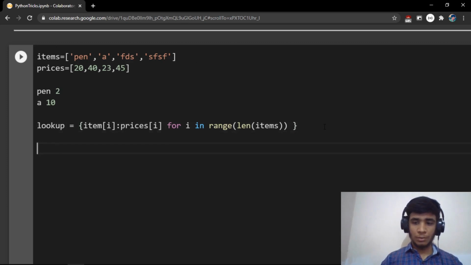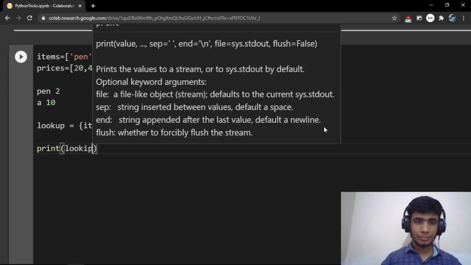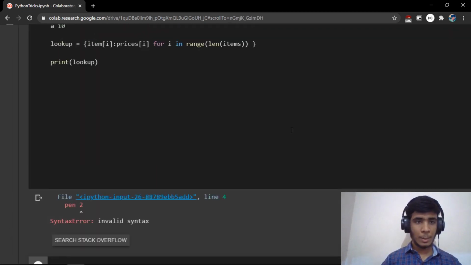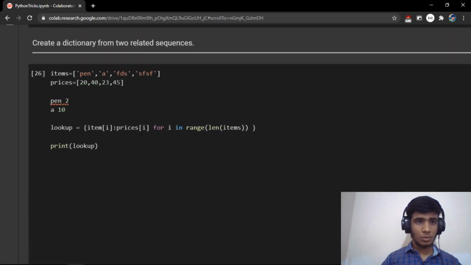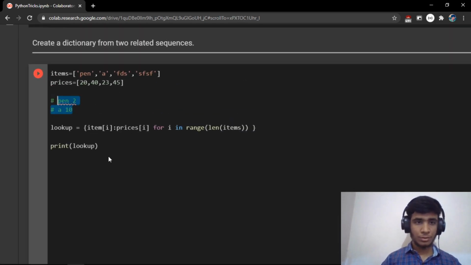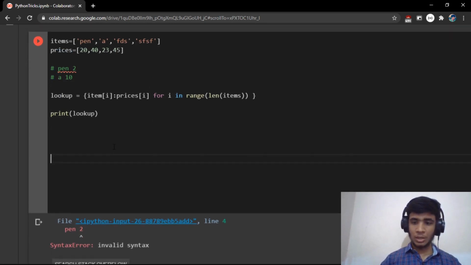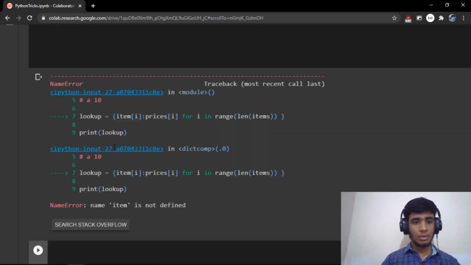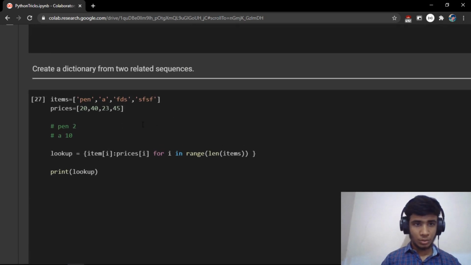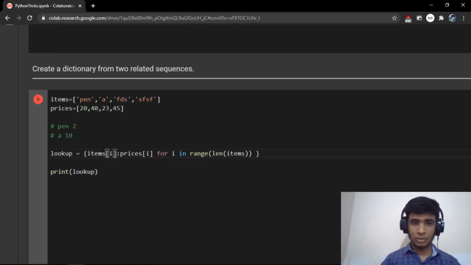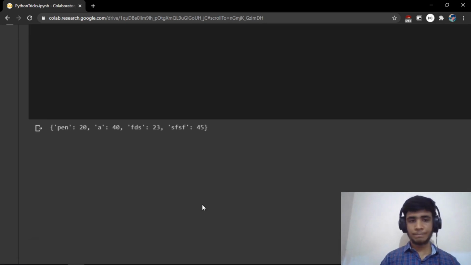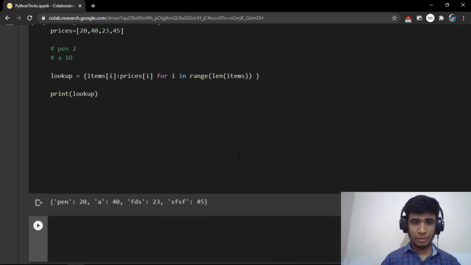So now if you print lookup, you can see that, oh okay, I need to comment out this. Let me delete this white space here. And now if I run this, sorry, it has to be items, prices, length of items. Okay, now it should work. Yes, finally we got that to work.